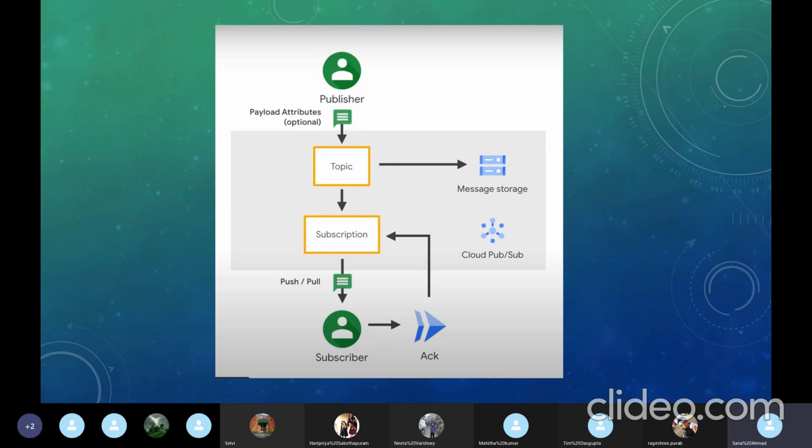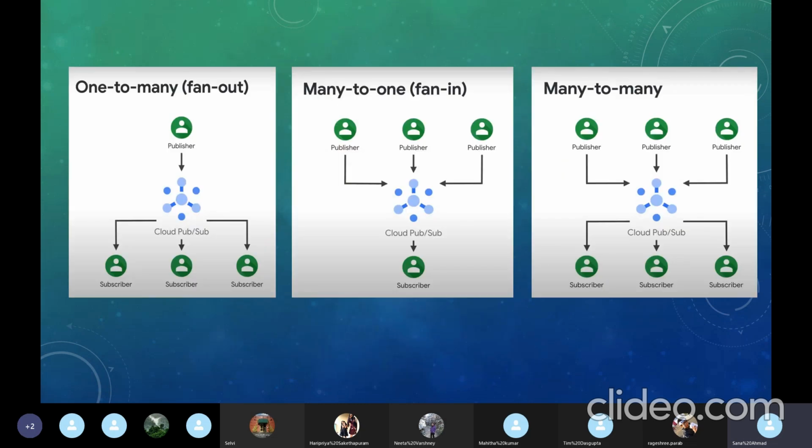Okay, so next we'll see how many types of publisher subscribers we can see. So here we see that there could be one to many. There could be one publisher and the subscribers could be many. The word for that is called fan out.